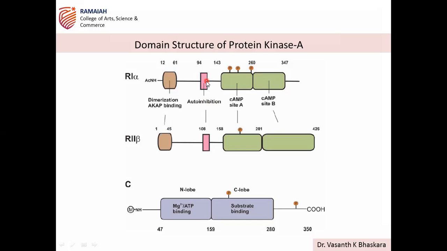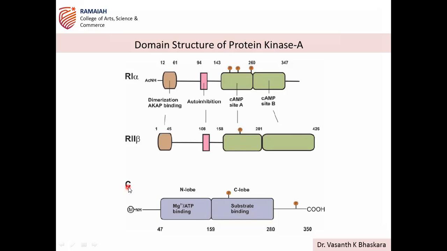There is an autoinhibition loop, as we discussed. The autoinhibition, or domain-inhibited state, is because of the inhibitory domain masking the activation loop in the catalytic subunit. Okay, so that is the autoinhibition loop here, and you have the cAMP binding site here. You have phosphorylation sites over here, right? So A and B sites are there in the regulatory subunit, and the same way here for R2 beta.